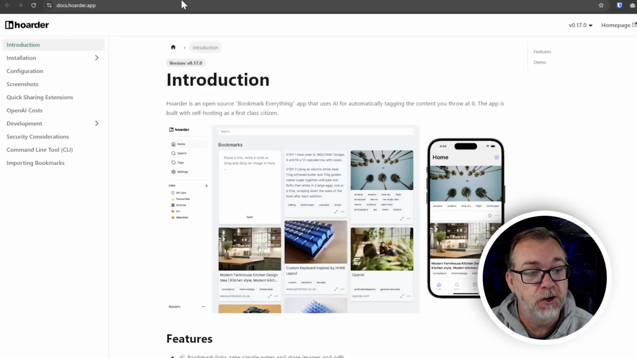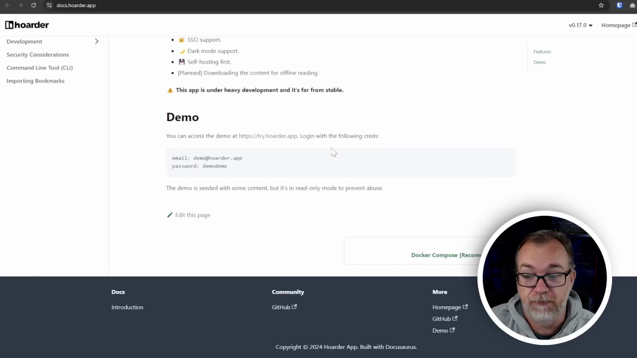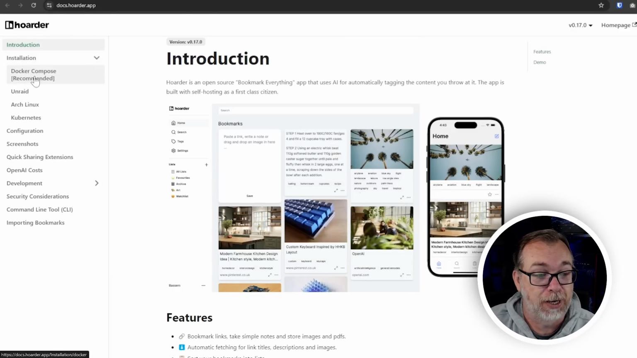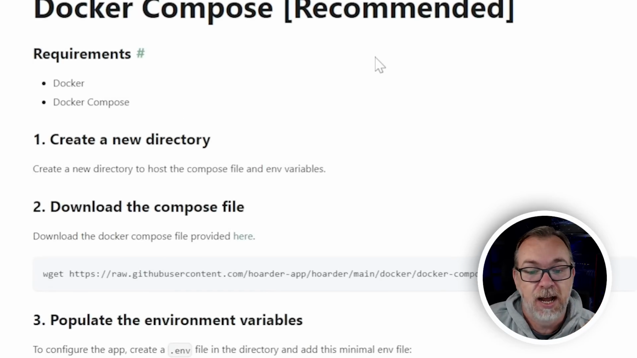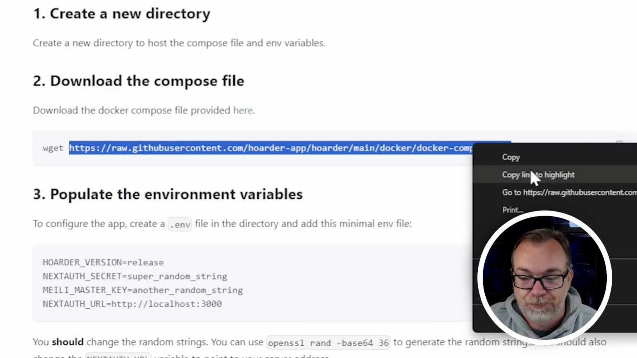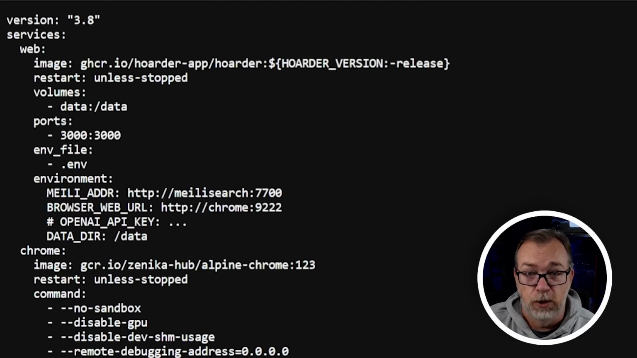So if we come over here to the docs.hoarder.app URL, again, linked in the video description down there, there's an introduction to the app, which has got a lot of great information in here. Next, we can come to installation and then Docker Compose recommended. And it says, hey, here's how to do it, right? I don't necessarily like the way they go about this, but you can use the wget command if you want. What I like to do, though, is actually just grab this URL and then just go to it so that we can see what's going on here. And we're just going to go through this real quick.